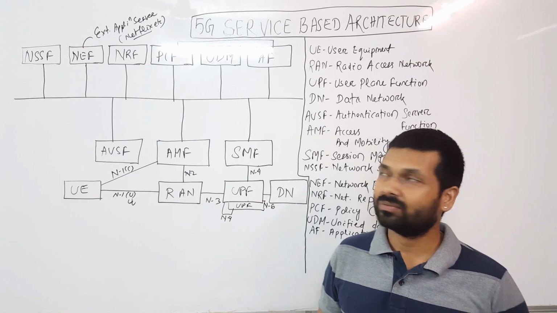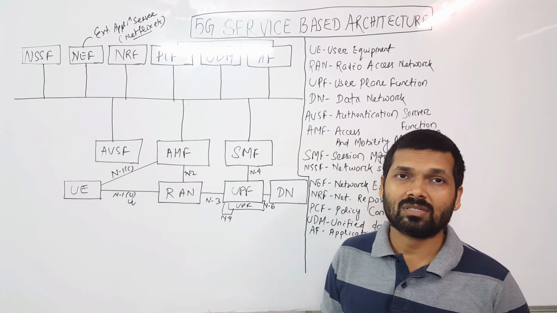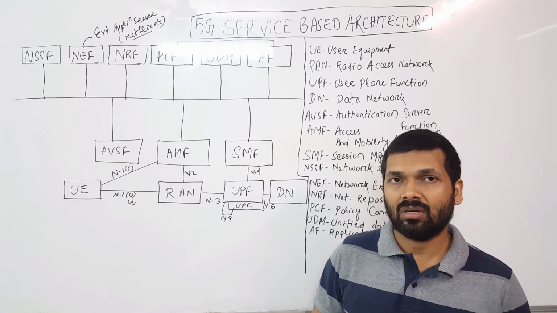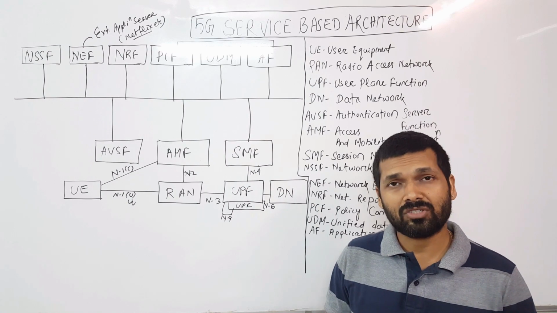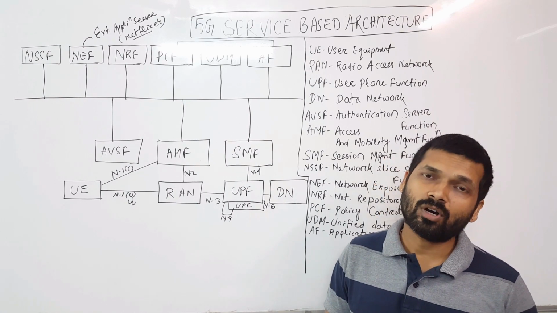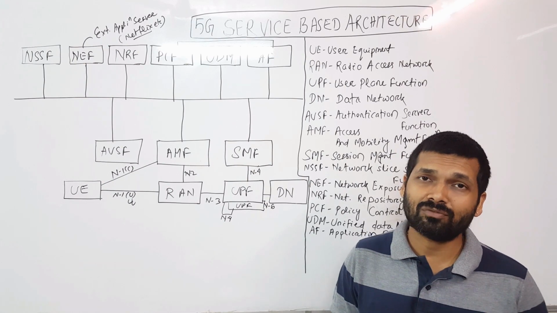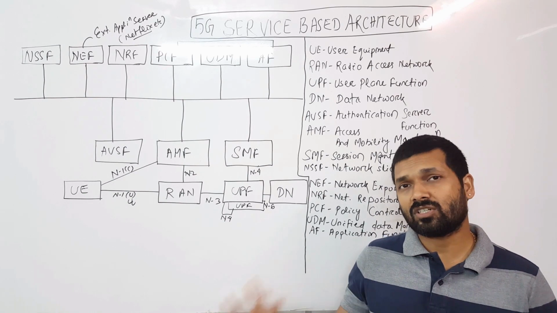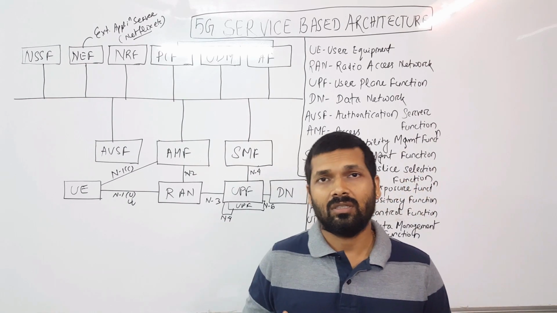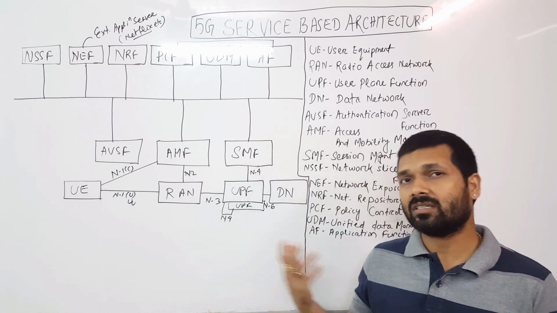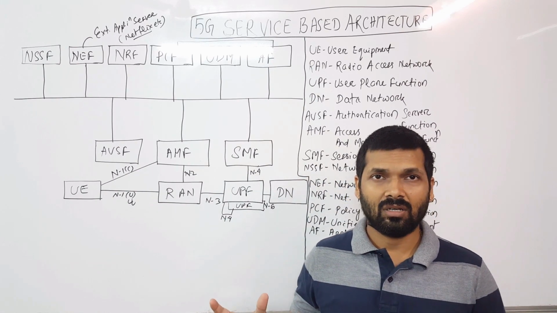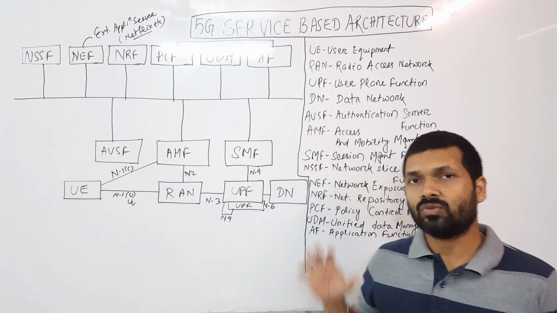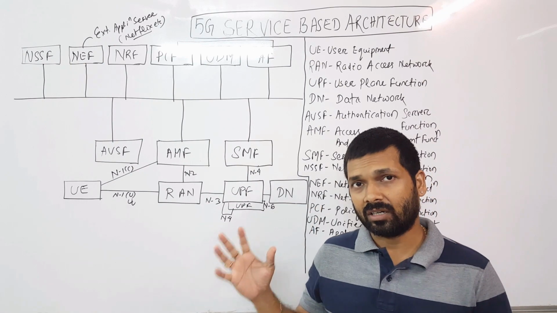So today we have a very interesting topic to discuss, and like we have already discussed in our previous chapters, this is a very interesting topic on 5G. So we'll be talking about the service-based architecture in 5G. We have two different types of architecture. One is reference-based architecture, wherein we have the network elements. In the legacy system, we used to have a reference-based architecture. That means you have core, you have RAN, everything. Today we'll be talking about the service-based architecture.